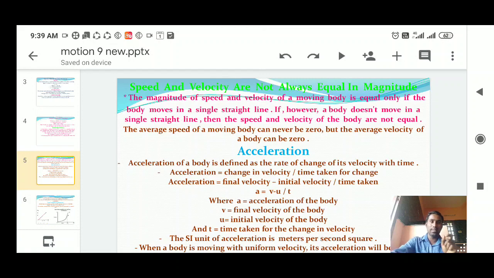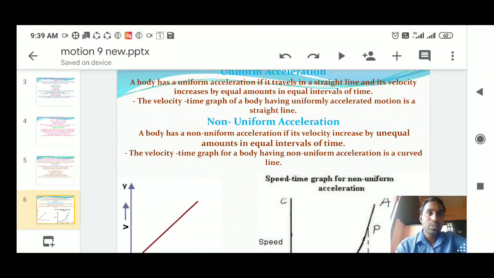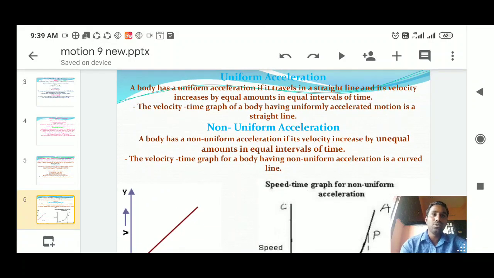So here a equals acceleration, v equals final velocity, u equals initial velocity, and t represents time. Okay, so next one, uniform acceleration or non-uniform acceleration. A body has uniform acceleration when it travels in a straight line and the velocity increases continually by an equal amount in equal intervals of time. If it is an unequal amount in equal intervals of time, it is called non-uniform acceleration.